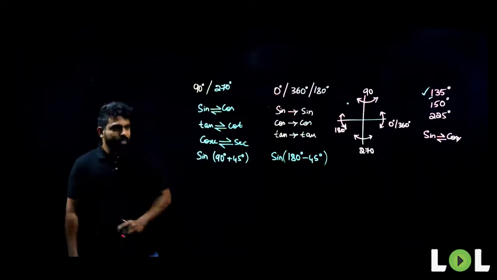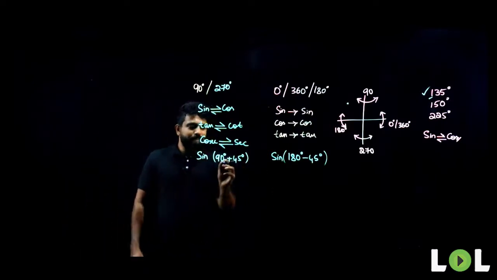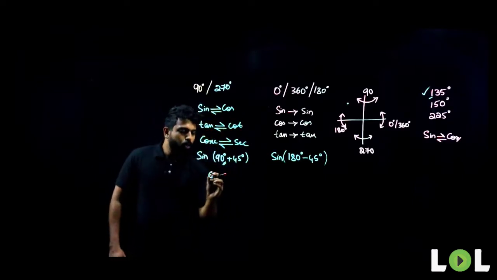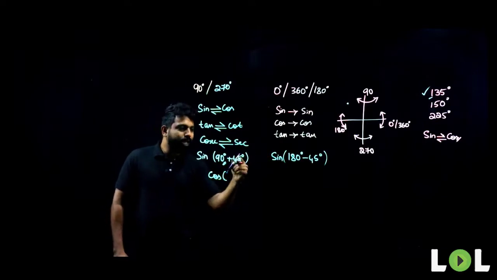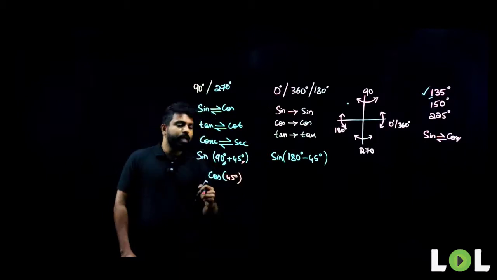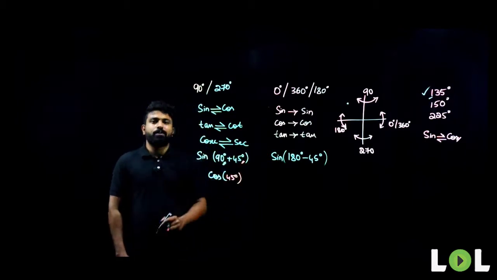If the values are changing through the 90 degree line, sine will change to cos. We neglect the 90 degrees and write only the last term, cos 45 degrees. Meaning sine of 90 plus 45 is equal to cos of 45 degrees.